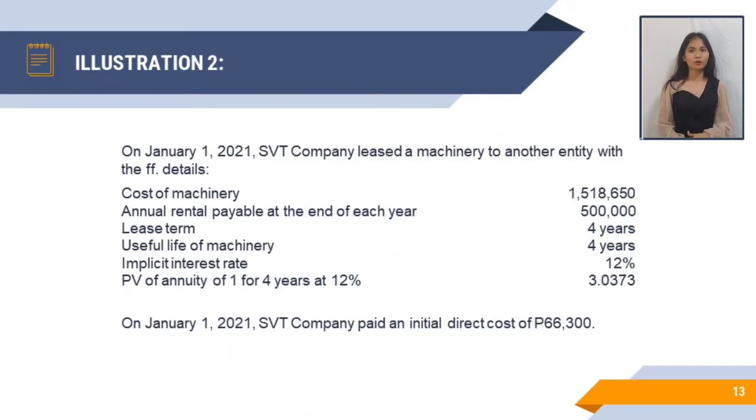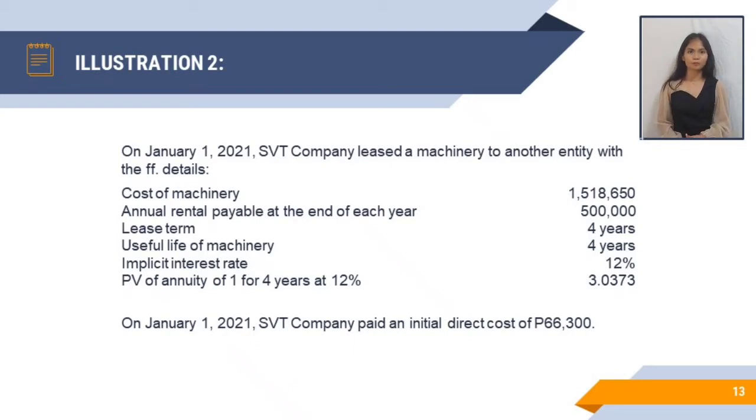Lease term is 4 years. Useful life of machinery is also 4 years. Implicit interest rate is 12%. And the present value of annuity of 1 for 4 years at 12% is 3.0373. On January 1, 2021, SVT Company paid an initial direct cost of